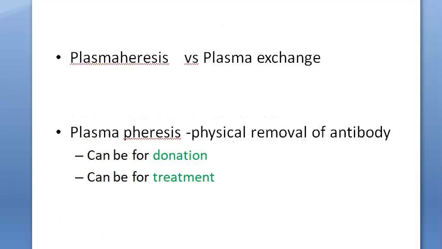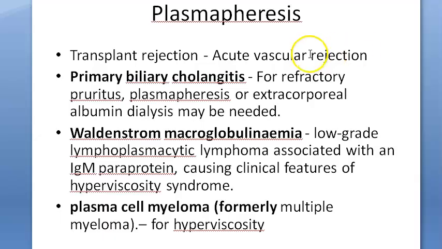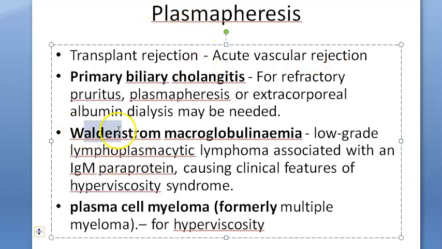Plasmapheresis indications. Mainly you talk about donation. For that also you'll do plasmapheresis. For treatment of what? Multiple myeloma, that is plasma cell myeloma, transplant rejection, then primary biliary cholangitis, Waldenstrom macroglobulinemia.